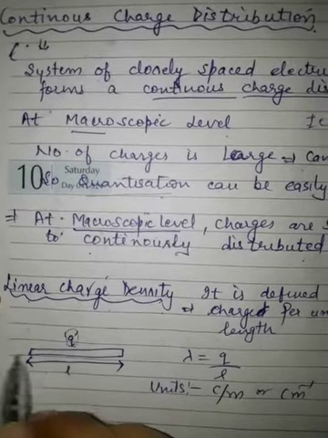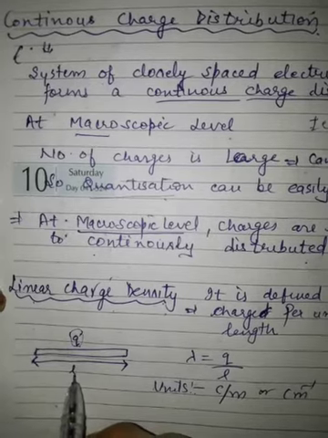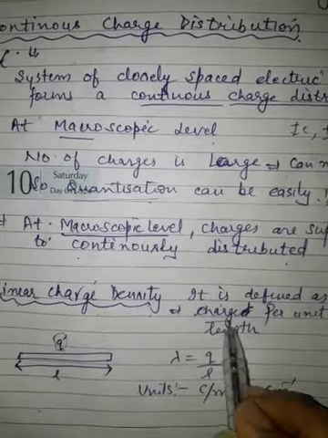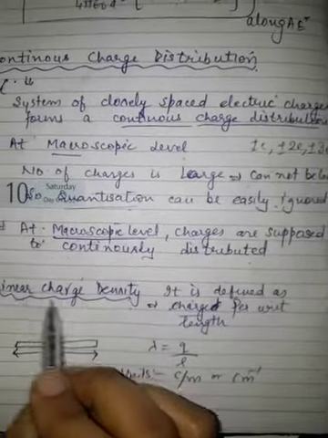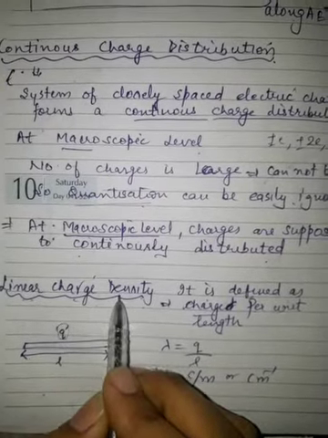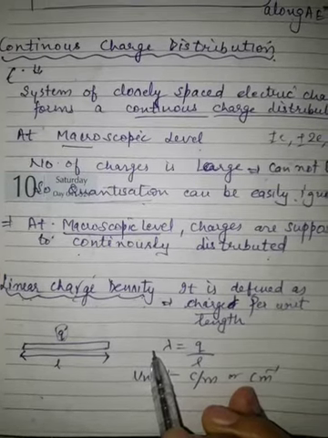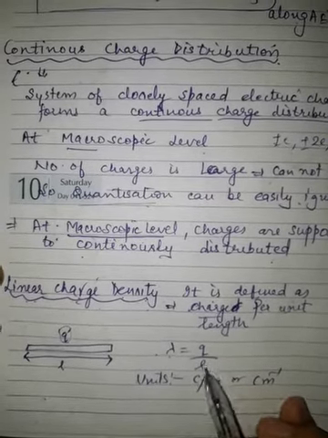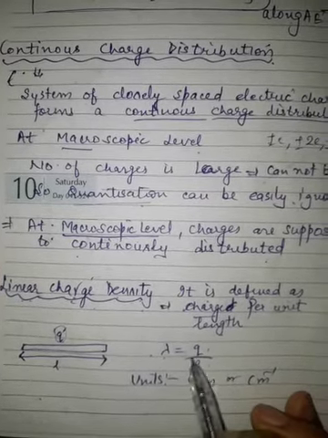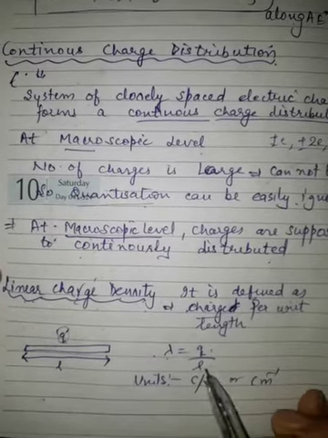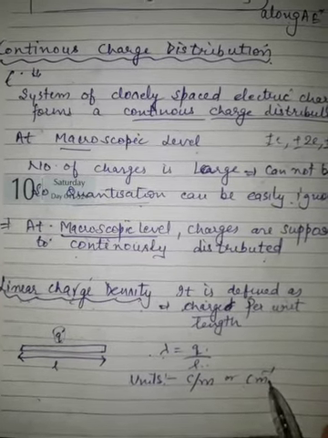Charge per unit length is called linear charge density. It is represented by lambda. So lambda is q by L, charge per unit length. The units: charge is coulomb, length is meter, so it will be coulomb per meter.